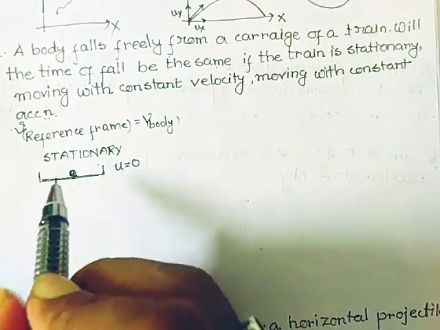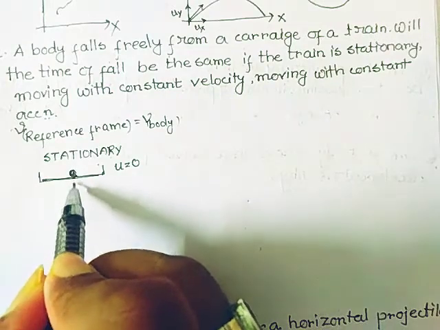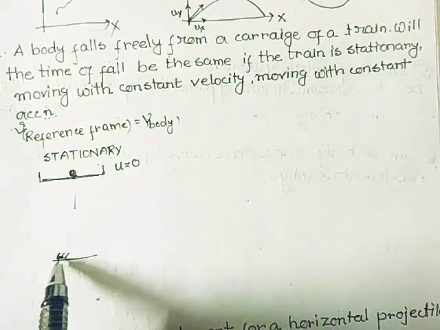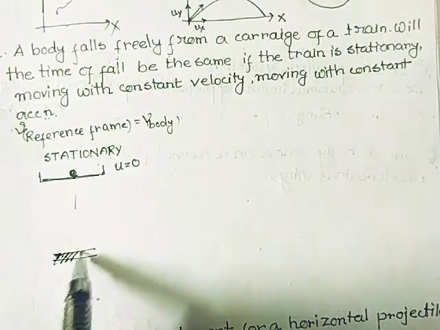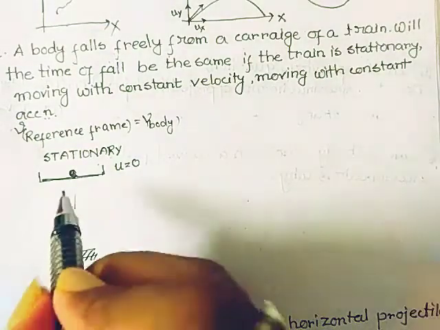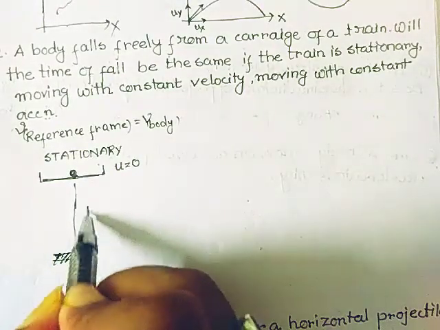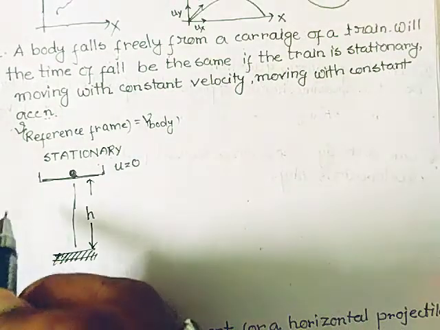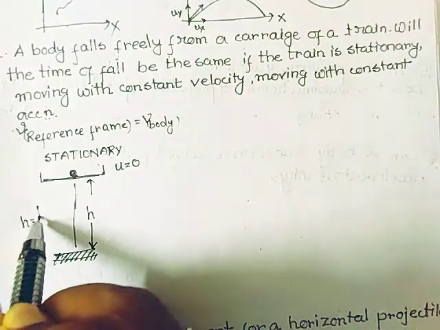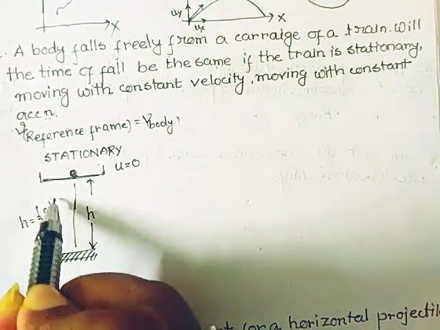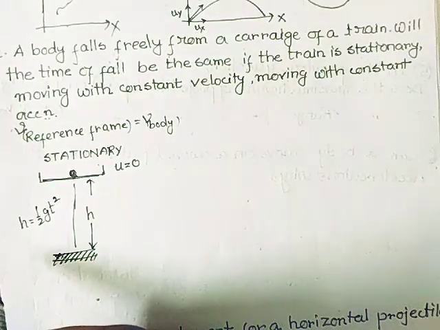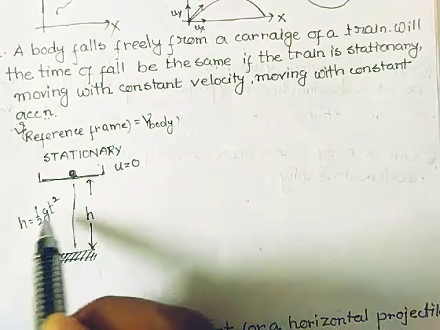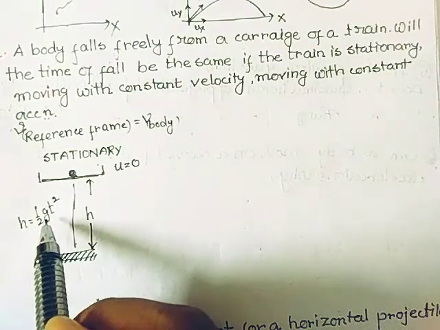So if it falls from it, its initial velocity is 0, and after falling it reaches the ground here. If it is at a height h, then h equals 1 by 2 g t square, because the initial velocity is 0 here. So the height and t are related by this equation.